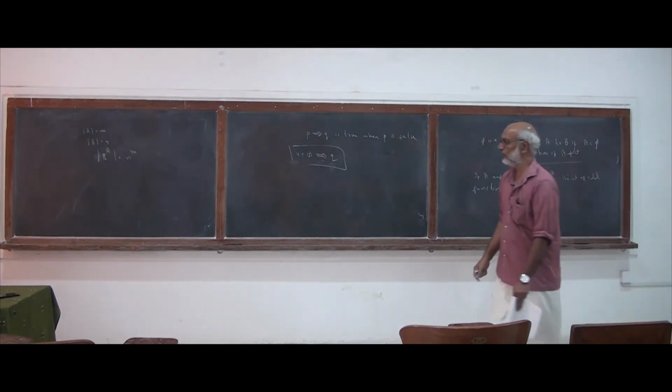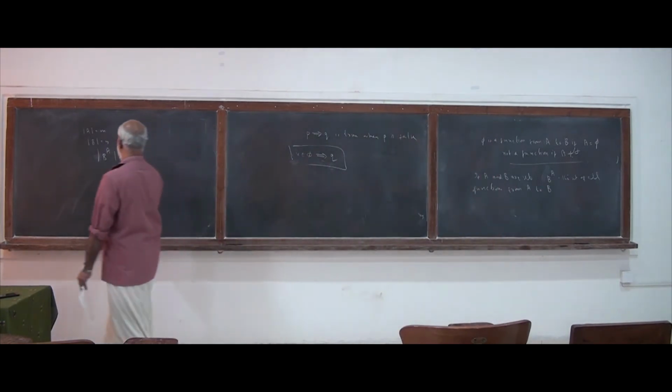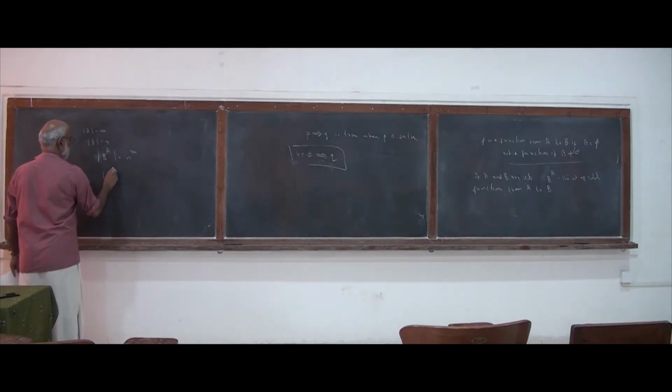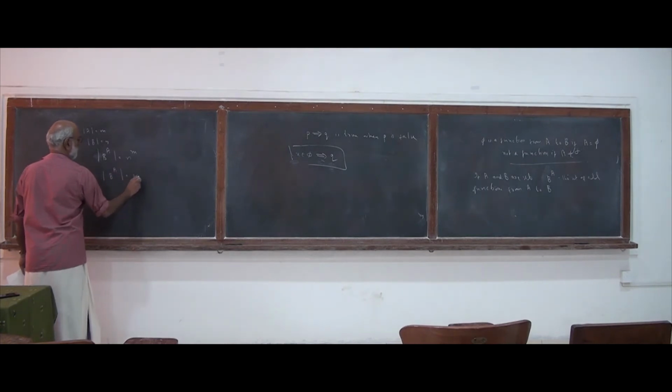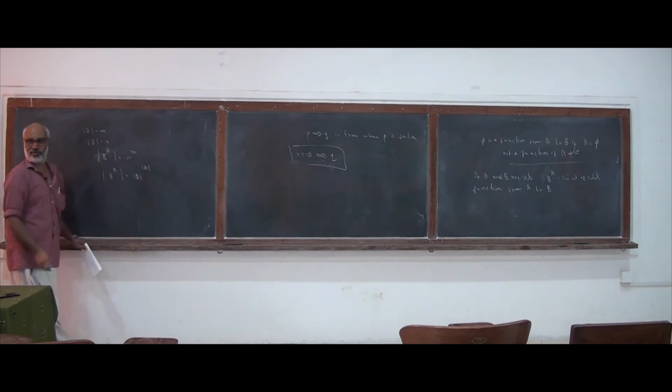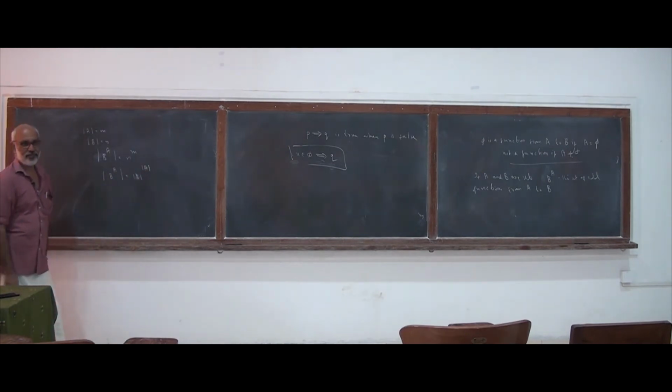So we can write the number of elements of B to the power of A is equal to the number of elements of B to the power of the number of elements of A. How will you prove this?